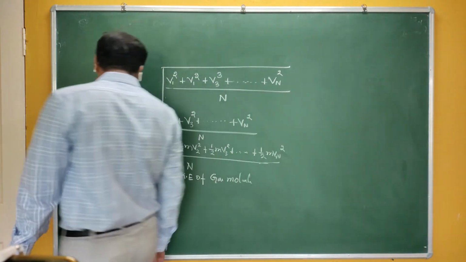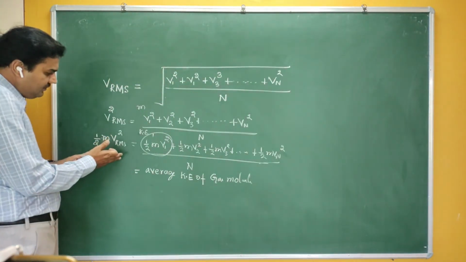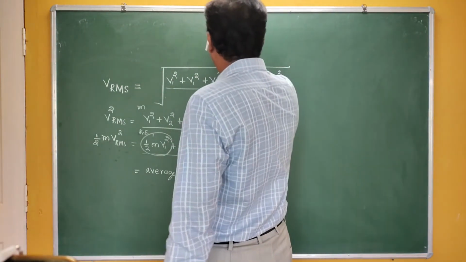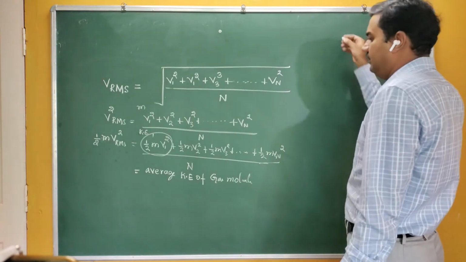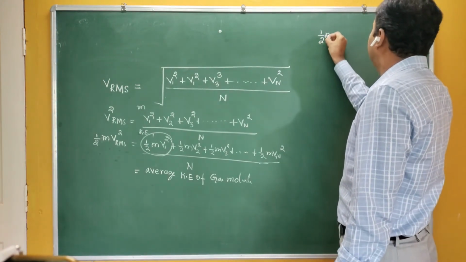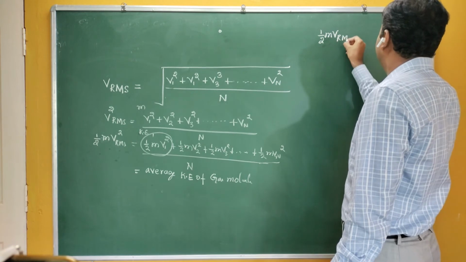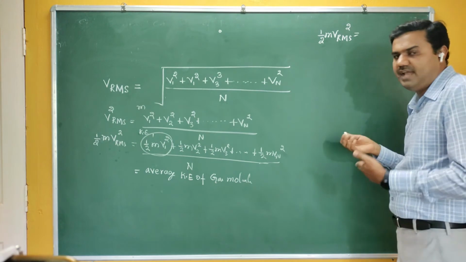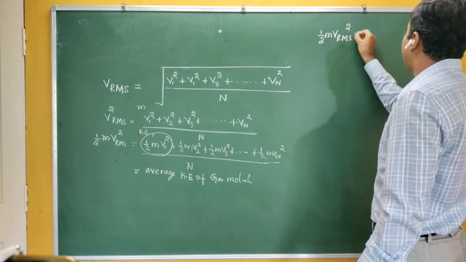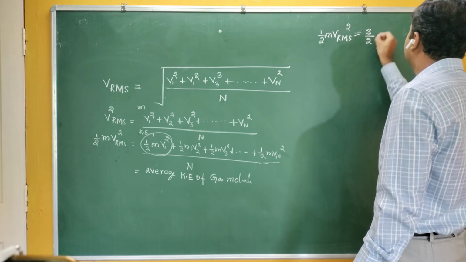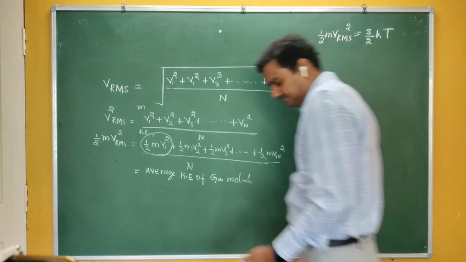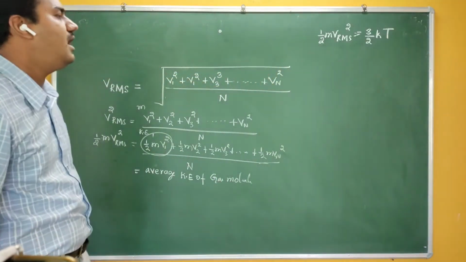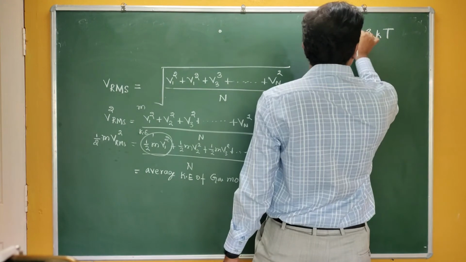Okay, so let me use the law of equipartition of energy. The law of equipartition of energy says that energy is equal to how much? These are all monatomic gases, so in 3 axes it can move. Therefore I can write half M V RMS square is equal to 3 into half kT, so it can be written as 3 by 2 kT.